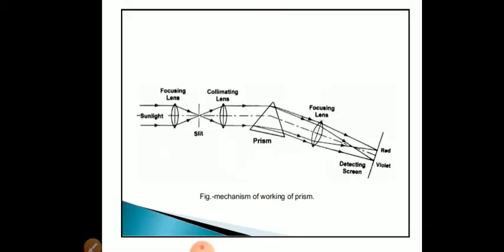One more thing: the whole monochromator is enclosed in a light tight box. Light will not enter from any side except the entrance slit. Light will enter only from the entrance slit, and what will enter? The light from the radiant energy source.